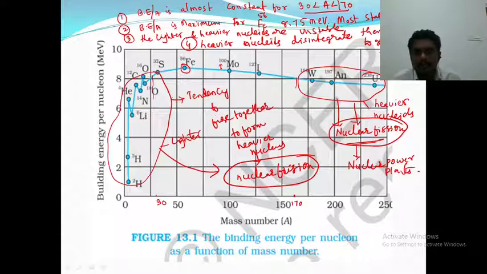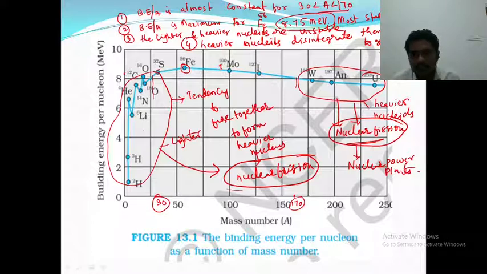Once again I am repeating how the binding energy per nucleon varies with the mass number. The first observation is that binding energy is almost constant for atomic nuclei with mass numbers between 30 and 170, about 8.3 MeV. And binding energy is maximum for iron, about 8.75 mega electron volts, and it is said to be the most stable nuclide.